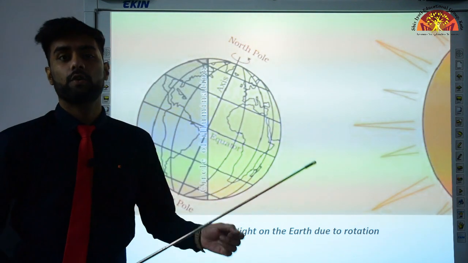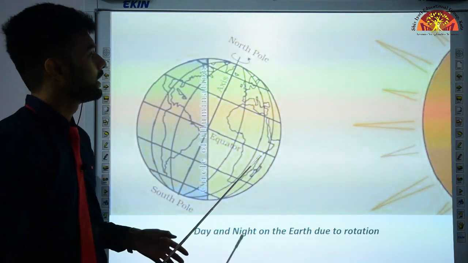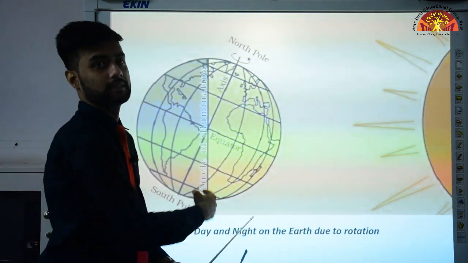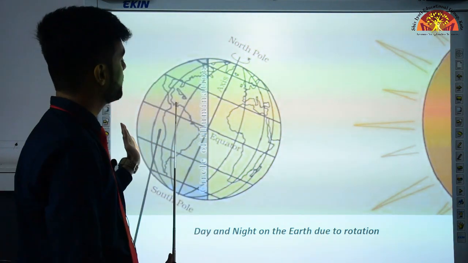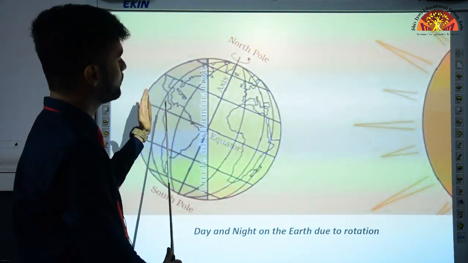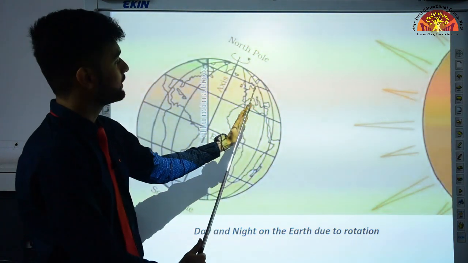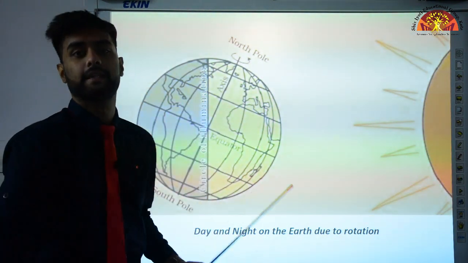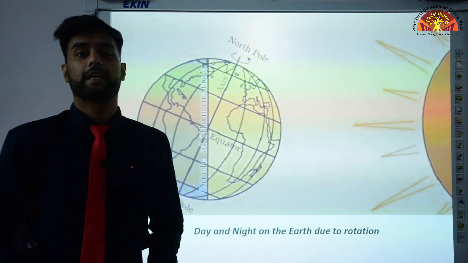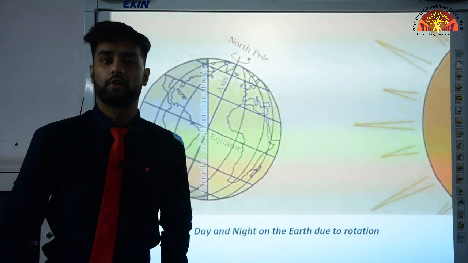Now, our earth rotates. I just told you that our earth rotates on its own axis. So what will happen? When the earth rotates from west to east, soon this side will face the sun. Now this side will have day and the other side will go back and it will experience the night. Our earth takes 24 hours to complete one rotation.